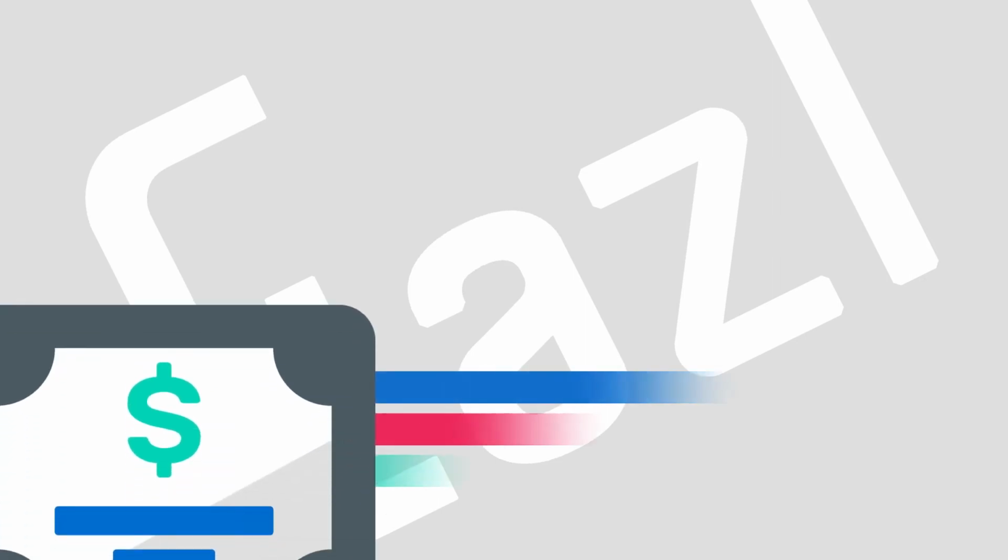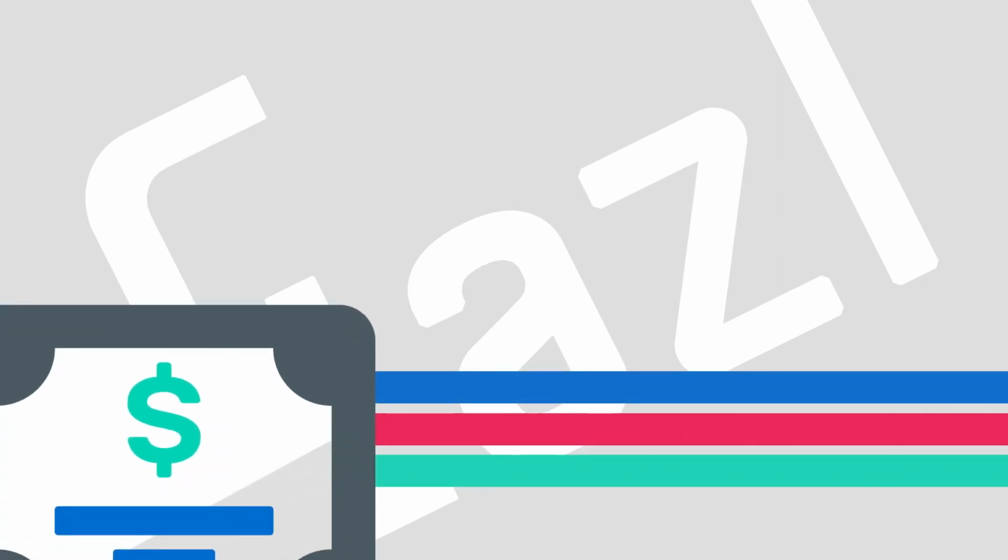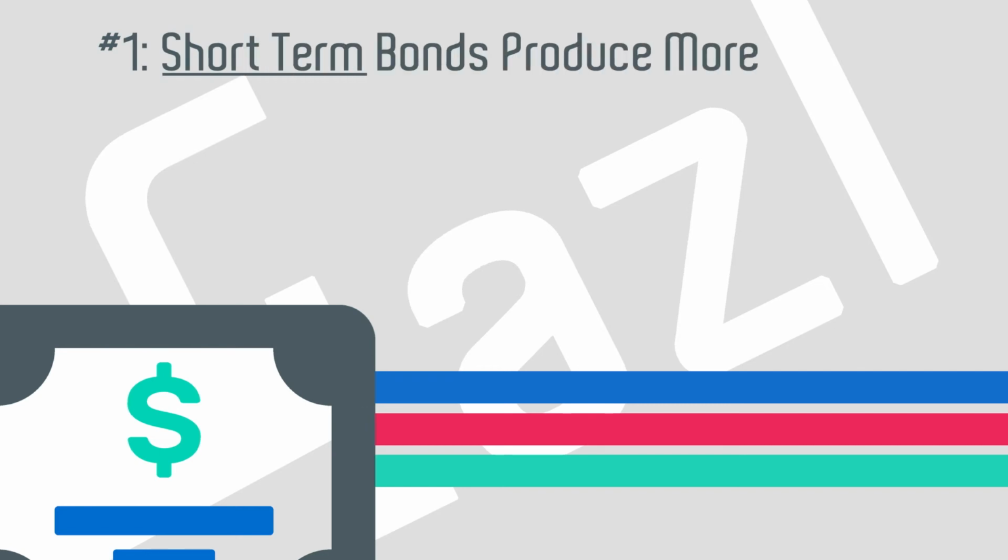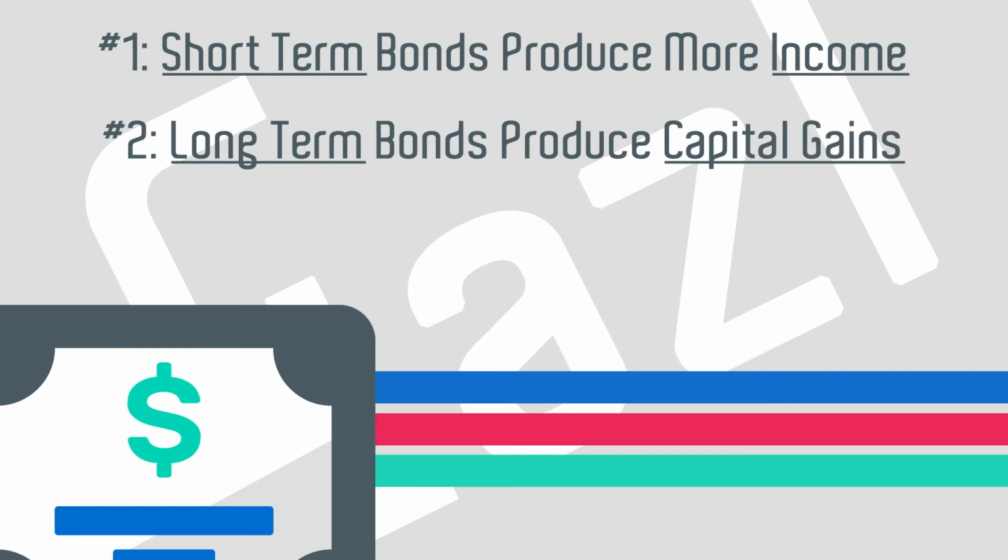Here are 3 summary points on bond strategies. First, short and medium-term bonds, those that have a maturity date of like 1 to 3 years, they tend to produce the most income for you as an investor. A longer-term bond is best for capital gains. So if interest rates are pretty high, you buy a bond that's 30 years long, then over time, it's likely that at some point the interest rates are going to go down and that bond might be worth more money on a par value basis.